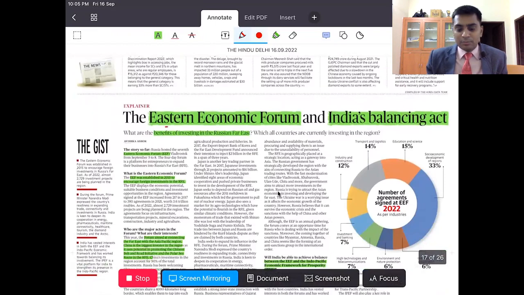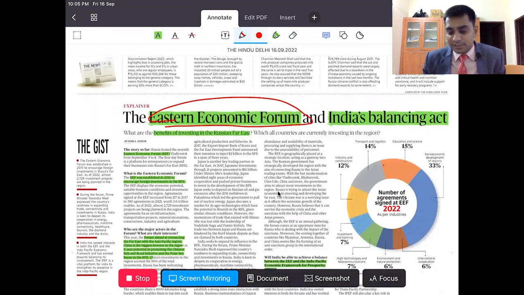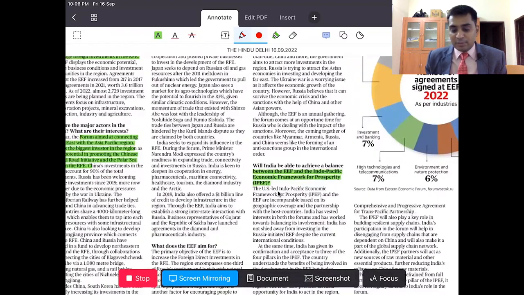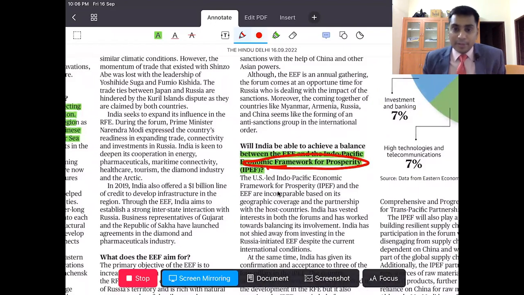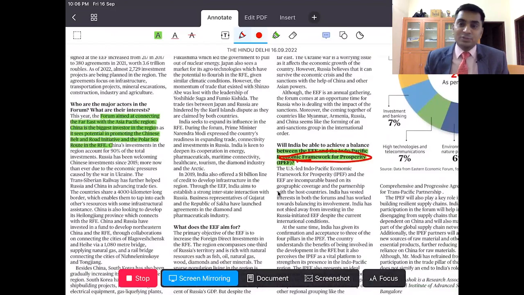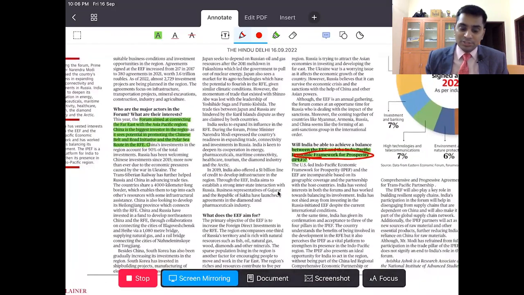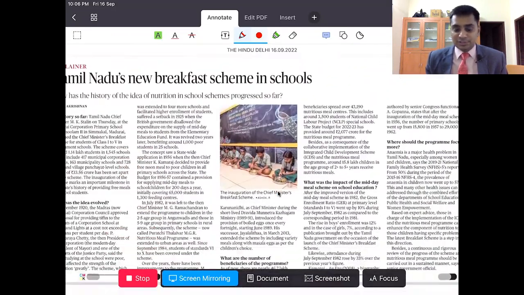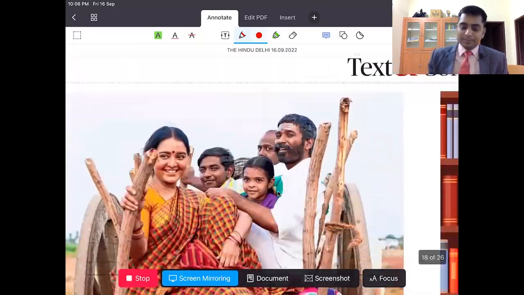Eastern Economic Forum, this is something related to political science and international relations students. In Russia, for the development of Far East Russia, the Russian government has started the Eastern Economic Forum. Now India is trying to balance this with the so-called Indo-Pacific Economic Framework. How is it going to be an advantage for India? This is not of much relevance for GS, but for PSIR students it is important. And the next one is,